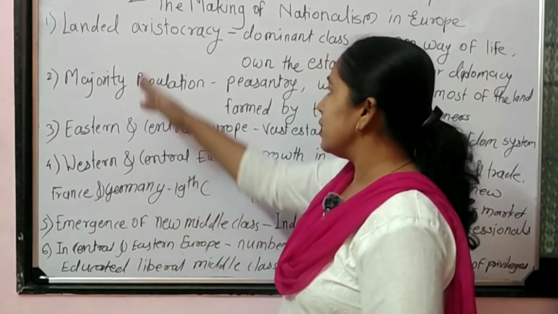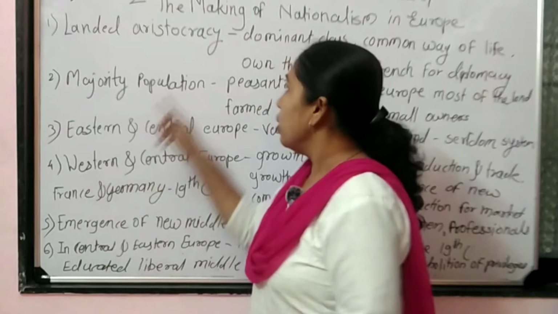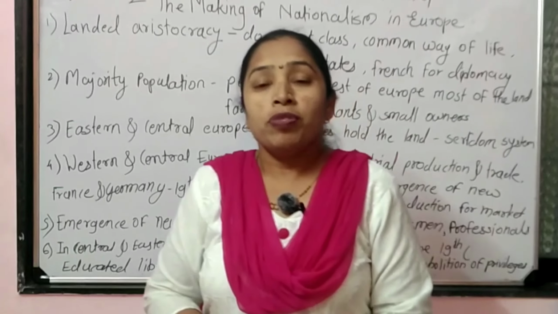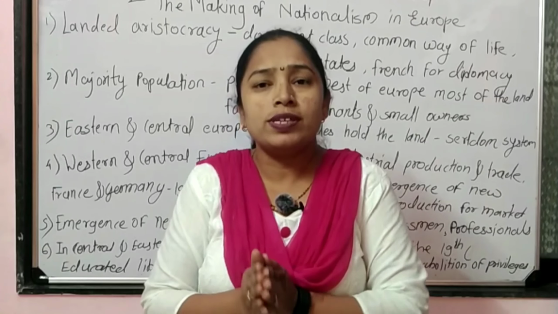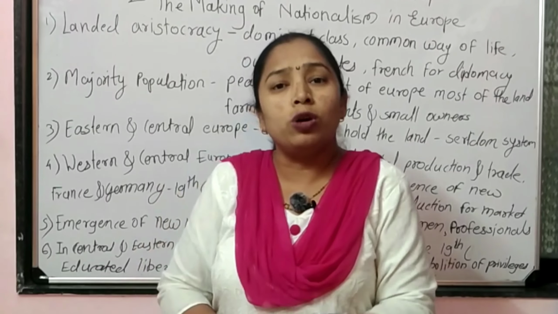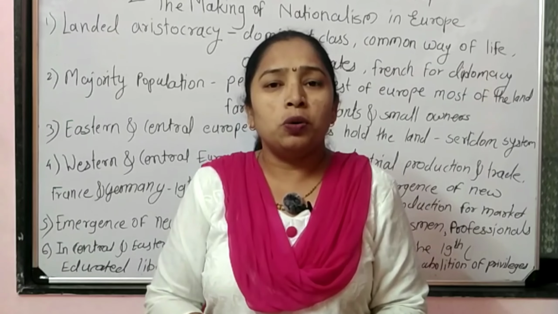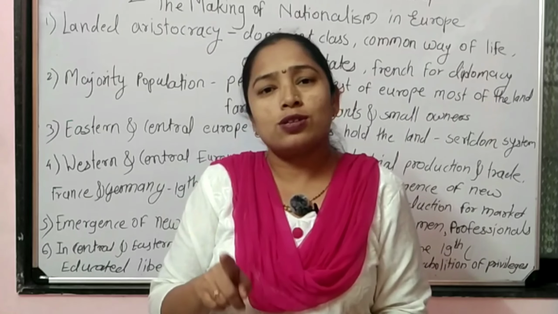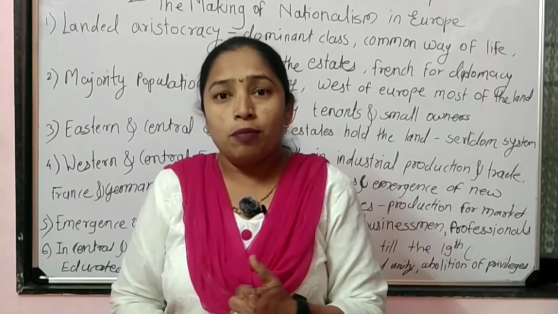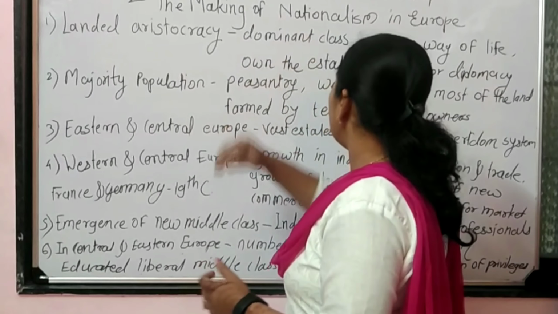First we'll see that the landed aristocracy in the European continent was the predominant class. Why were they the predominant class? Because they were the aristocratic group, meaning they ruled various parts of Europe. Different parts of Europe were ruled by these aristocratic groups. So they were dominating the economics, the politics, and the social life of the common people, as they had privileges by birth. So they were the dominant class.